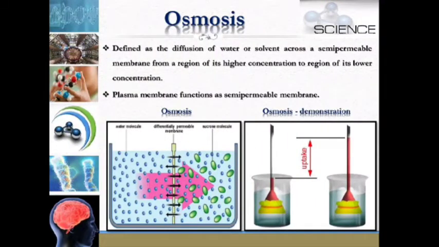So osmosis is defined as the diffusion of water or solvent across a semi-permeable membrane from a region of its higher concentration to a region of its lower concentration. So the plasma membrane functions as a semi-permeable membrane.